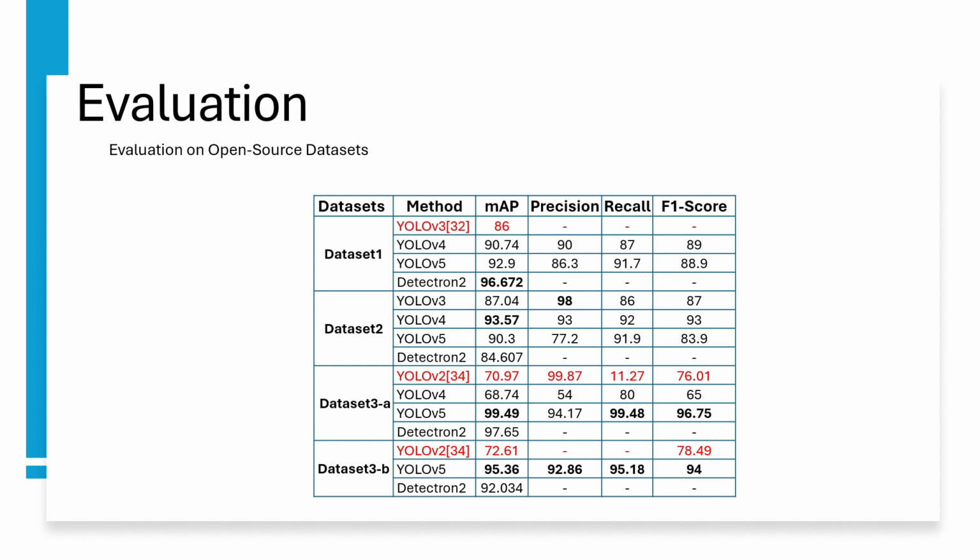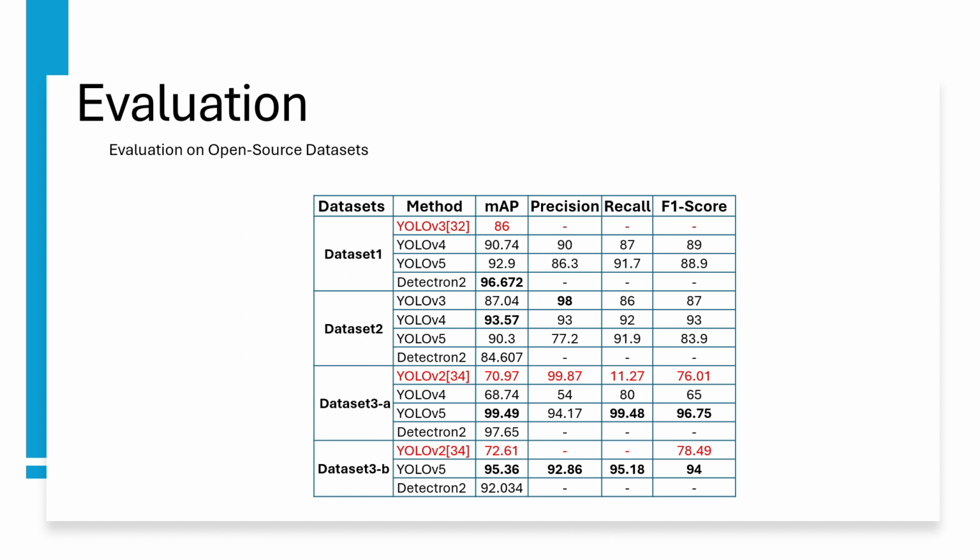As shown here in the table, for the first dataset we used YOLO v4, YOLO v5, and Detectron v2. The highest mean average precision was Detectron v2, scoring 96.672. Comparing to the results from the original paper, we can see that all the algorithms used in this study showed better results than the tiny YOLO v3, which was used in the original paper.